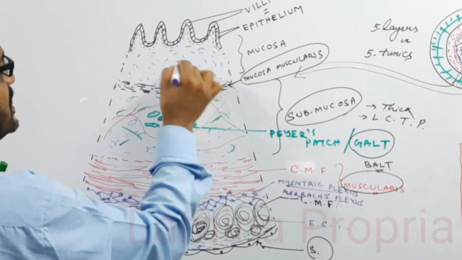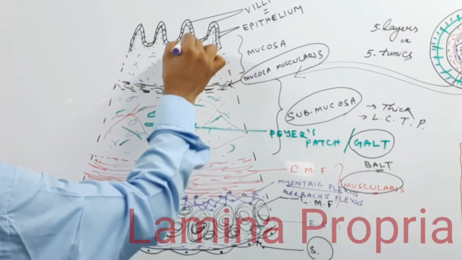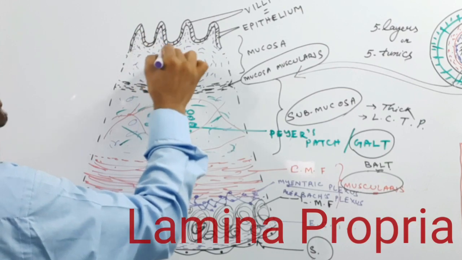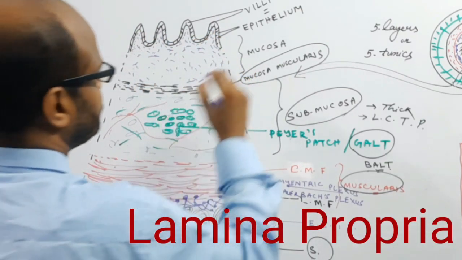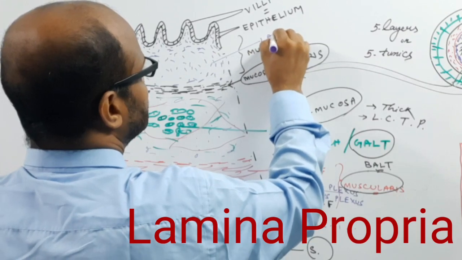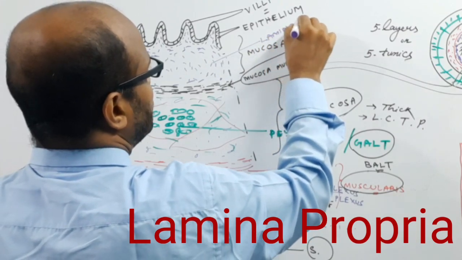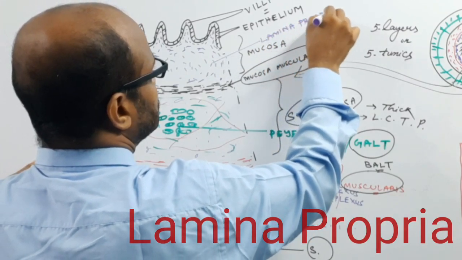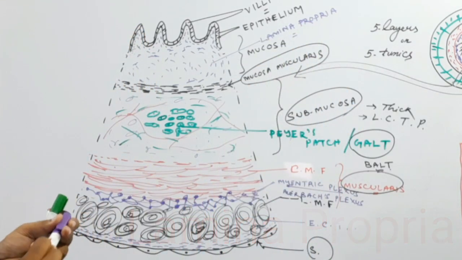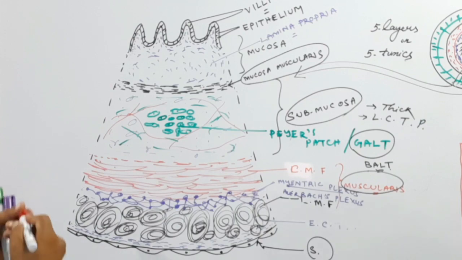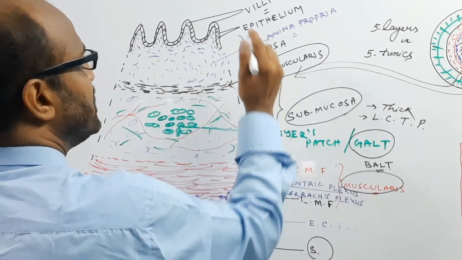Including the basement membrane, you can say this is the lamina propria. So the mucosa layer has three layers; you can divide the mucosa into three parts.